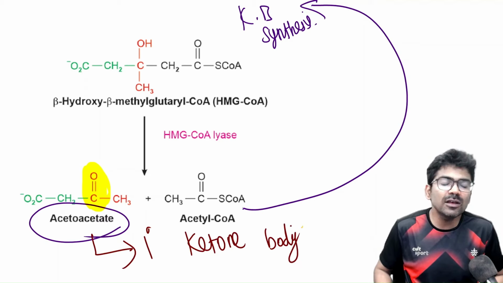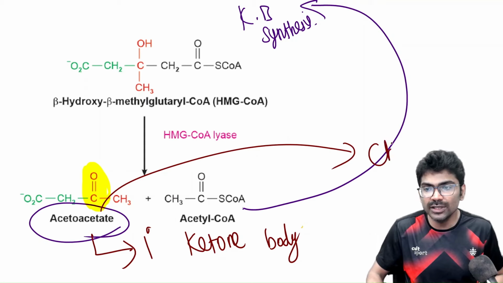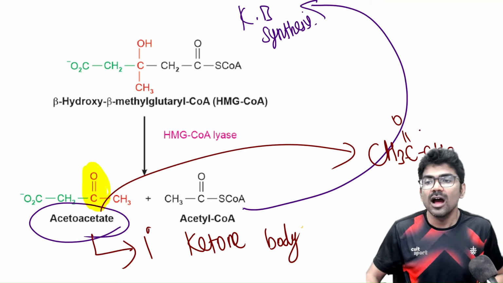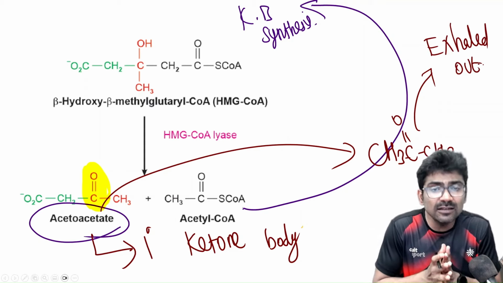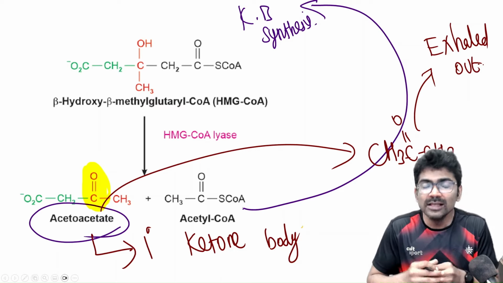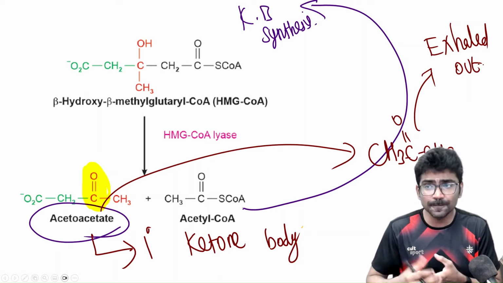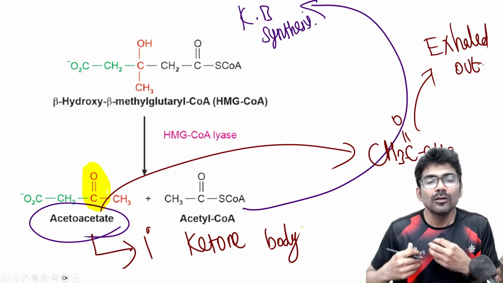If there is excess acetoacetate, this can be converted to acetone, CH3, C double bond O, CH3, and this can be exhaled out. This is the reason for the fruity smell seen in ketosis. When there is ketosis, the breath of the patient will smell fruity.